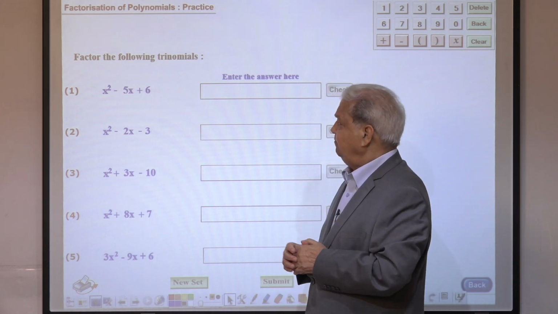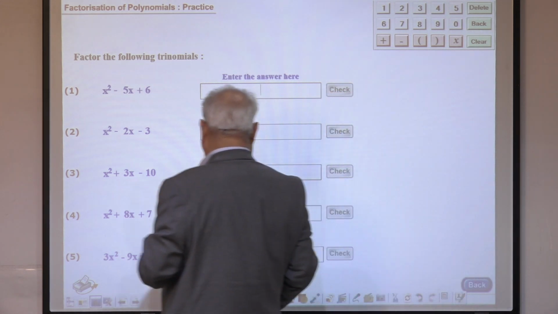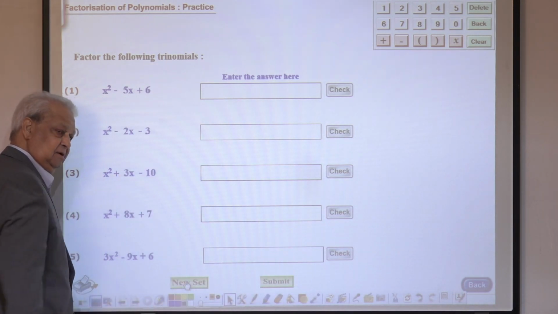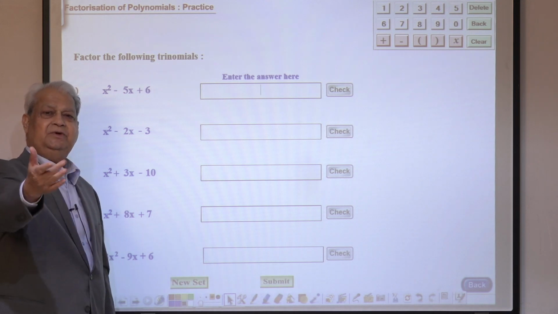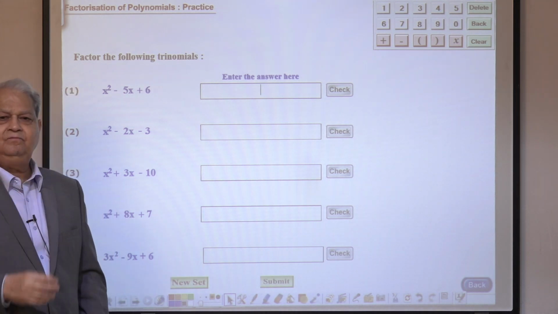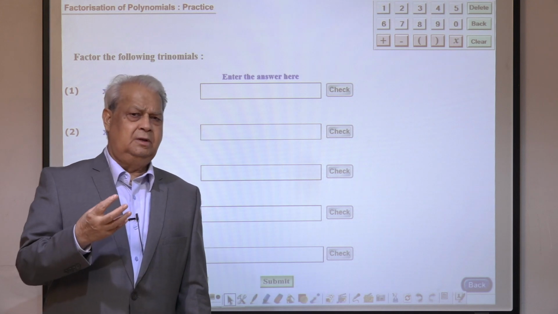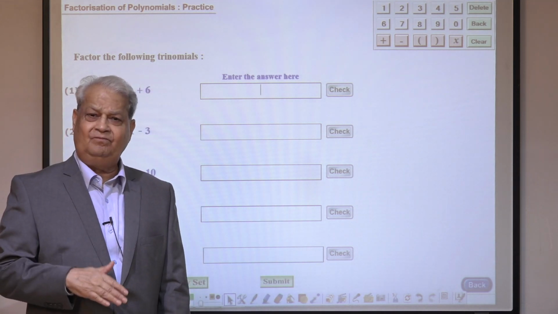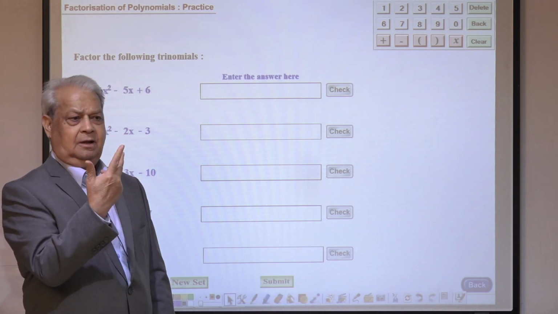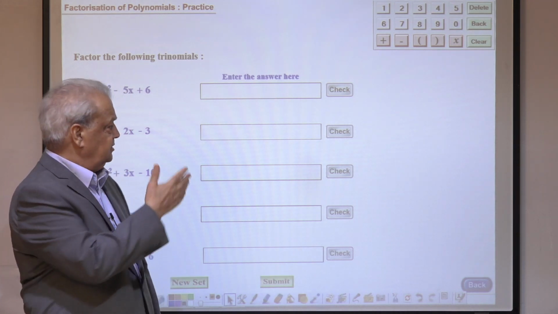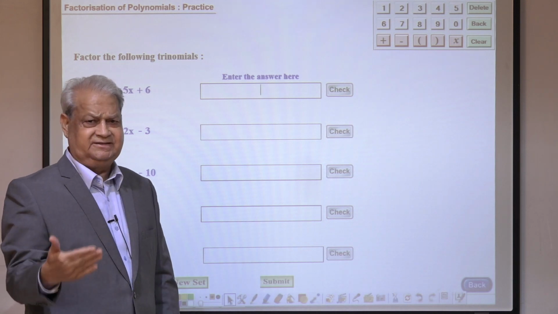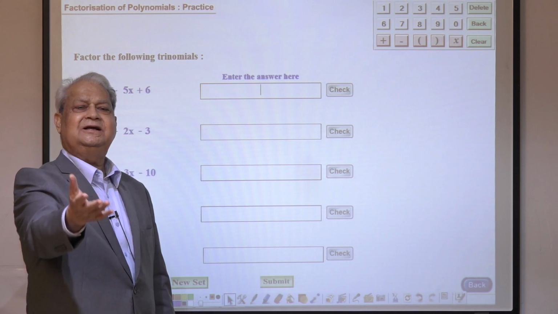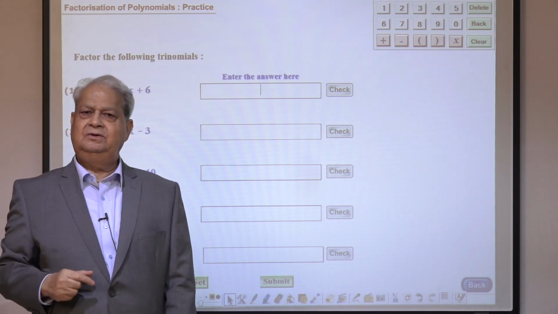And also click on the new version, click on the new set, new set, new set, and let the class do it. And you just walk around. You don't have to waste your time, money and energy to print the practice sheet for the students. You need a projector in a classroom, and this content can be provided offline too, as I said in the beginning. So just present the practice sheet and let the class do it, and you just walk around.